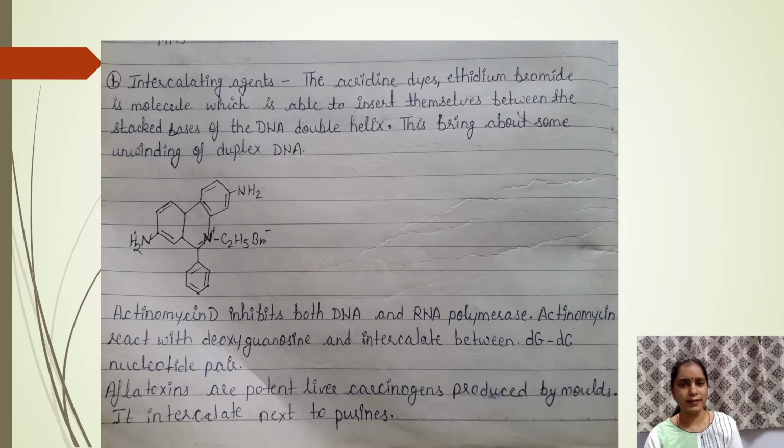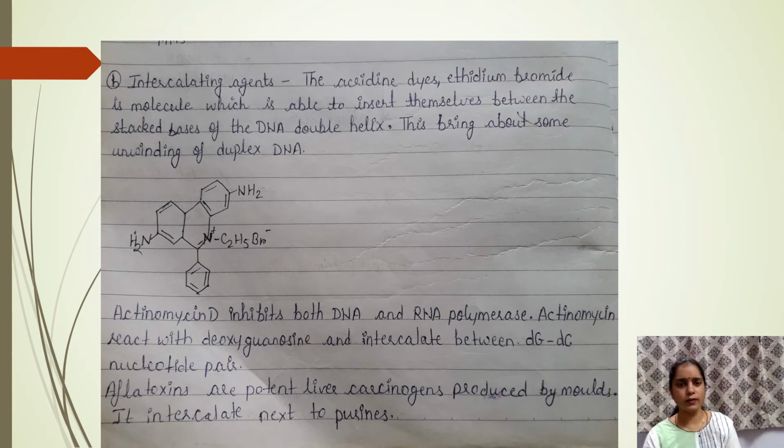Then actinomycin D inhibits both DNA and RNA polymerase. Actinomycin reacts with deoxyguanosine and intercalates between the guanine and cytosine nucleotide pair. Okay, and then after intercalating they act as a nitrogenous base. So during the process of DNA replication, the DNA polymerase enzyme cannot recognize it as a base and causes the termination of DNA replication at that point.